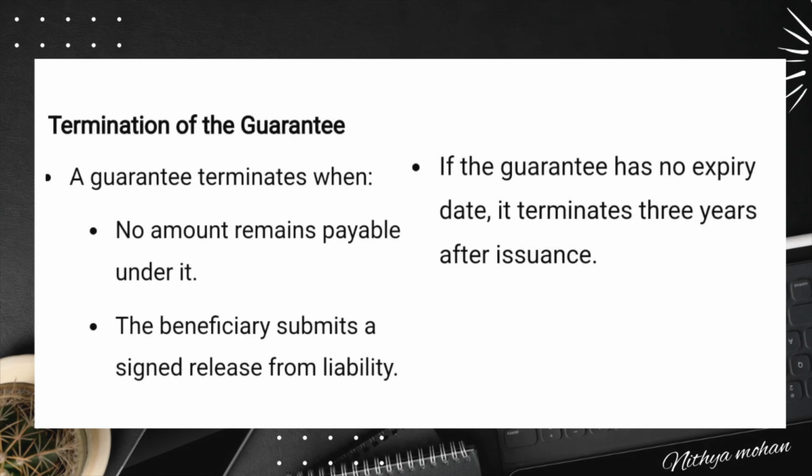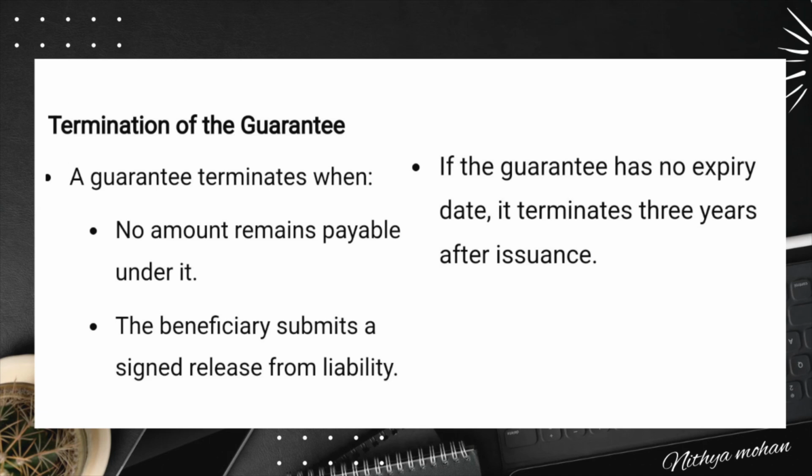Now, what happens when the guarantee reaches its limit? A demand guarantee can terminate before its expiry date if the full amount has been paid out, which means there is no balance, and the beneficiary provides a signed release from liability under the guarantee.